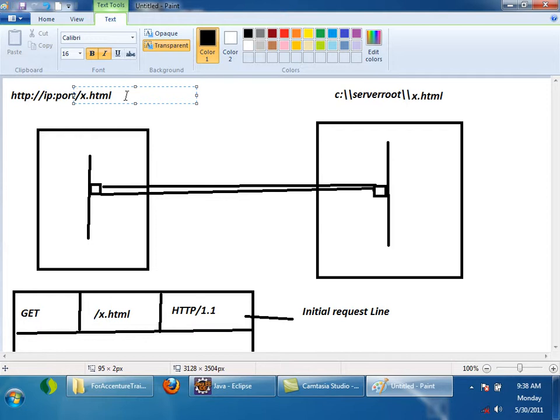By using /x.html, can't I identify a resource? Resource means a file. Can't I identify a resource uniquely on that server? Yes. Whatever comes after the port number can be used for identifying a resource uniquely on a particular server.